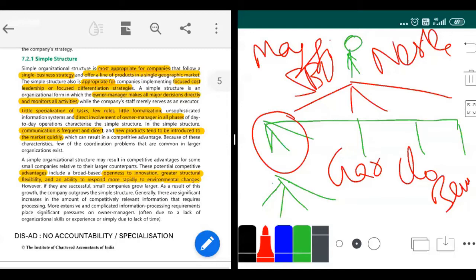Under Nestle, you are able to name so many chocolates, right? So they will not have separate decision making for each separate chocolate. Under chocolates, you have a lot of divisions: you have Milky Bar, Kit Kat, and Choco Bar.